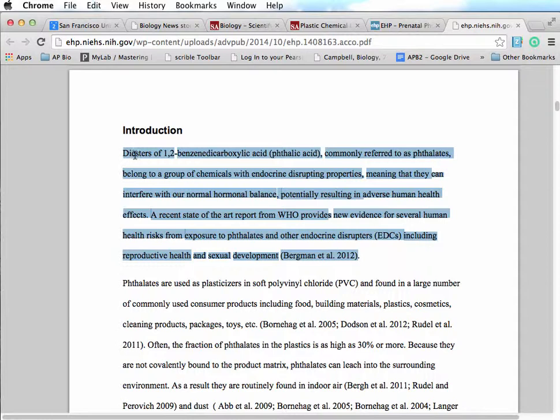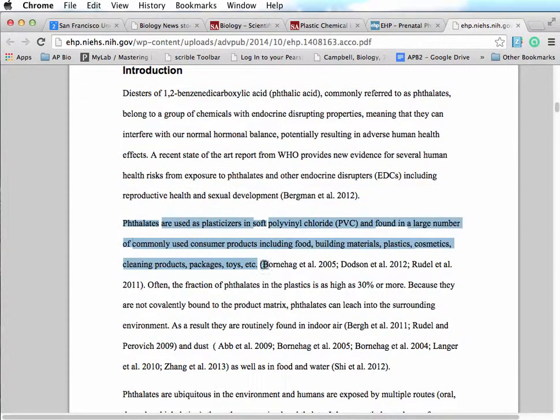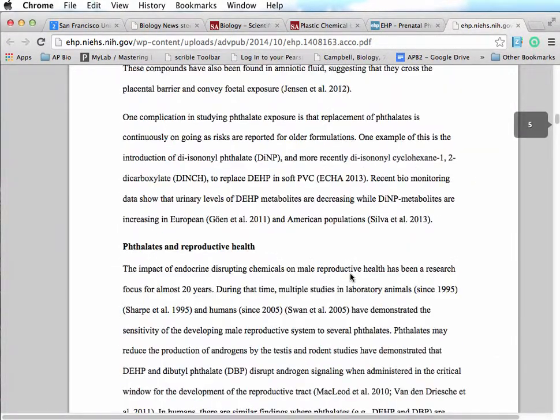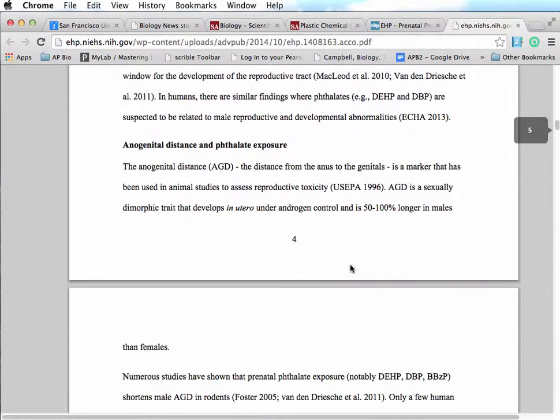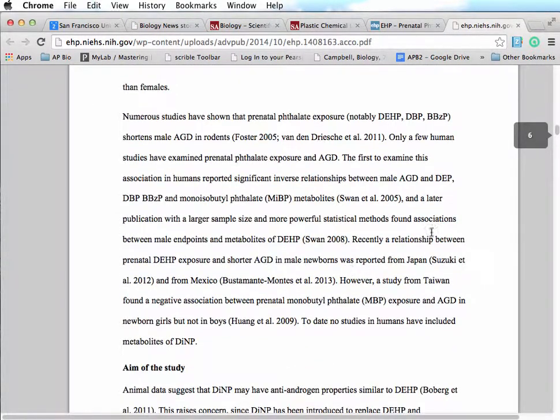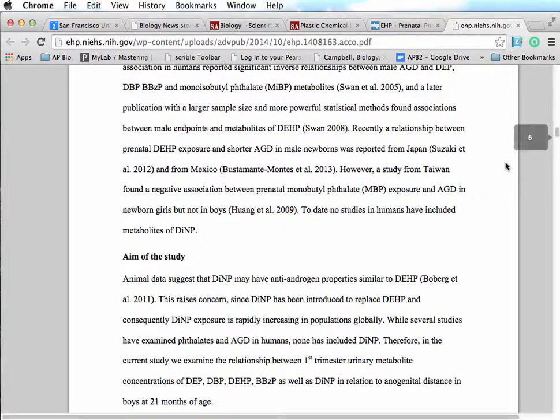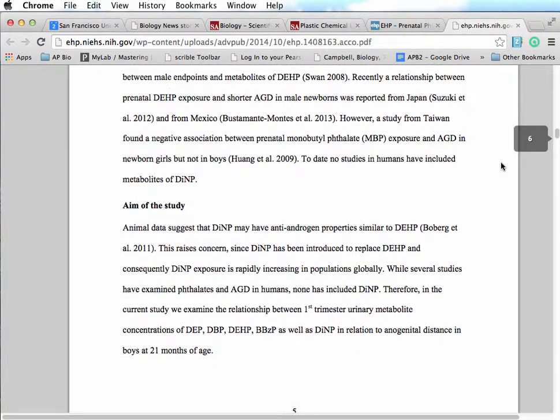Okay, and so further down you can see references to other prior knowledge studies done by other scientists, and all of these studies in the introduction section are bits of information that the authors who made this new discovery used to formulate what they were going to investigate and how they were going to investigate that.